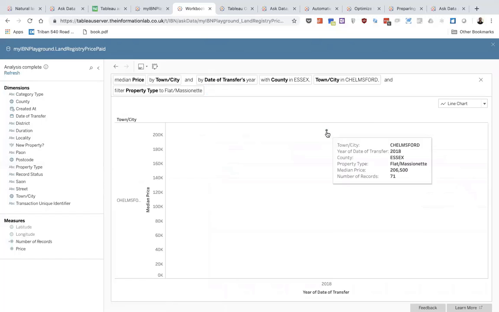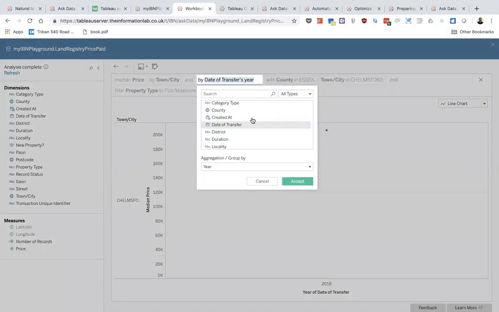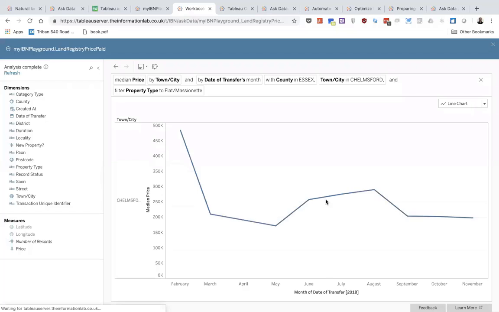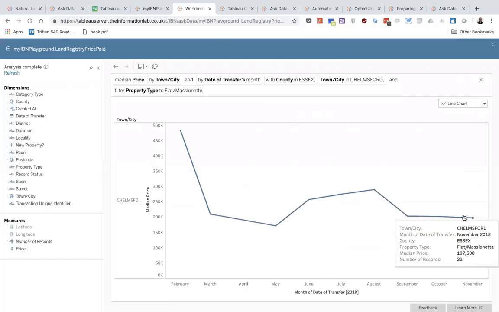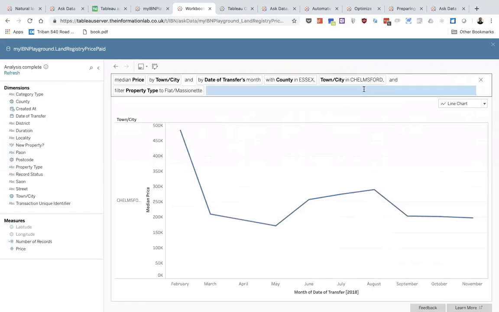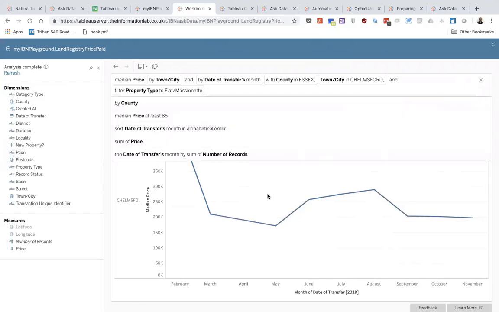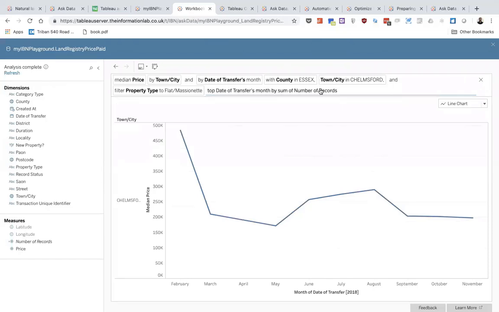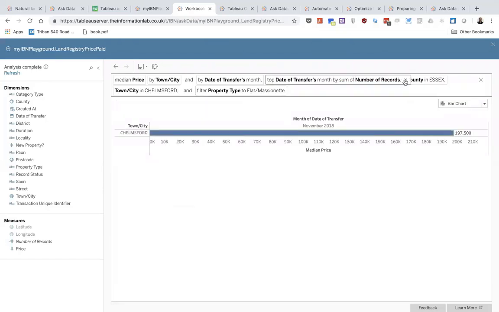So you can see that there's 71 properties sold, and maybe this is where I want to filter down and change the aggregation to month to get a better view. Okay, so maybe it is a good time to buy a flat or maisonette in Chelmsford. But I want to focus in and see where these are by postcode on a map. Oops. I exclude that.